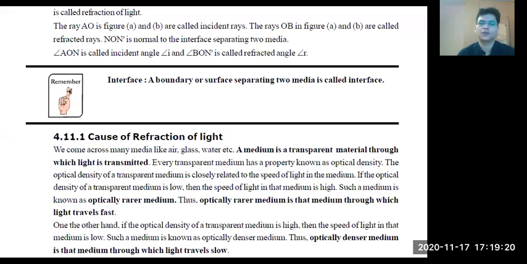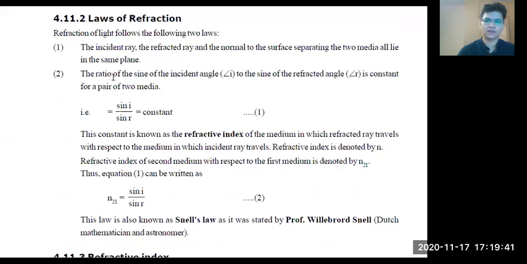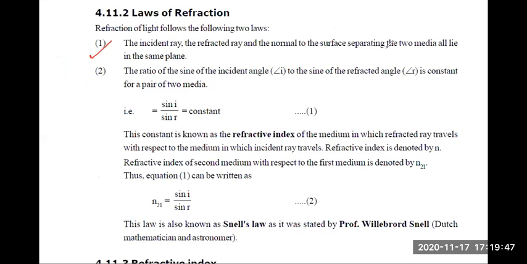Now, what do you think in refraction? Don't you think the same rule will hold true? Because when you talk about refraction, the incident ray, refracted ray, as well as the normal will be in the same plane, right? So that is your first law. The first law is the same. The incident ray, refracted ray, and normal to the surface separating the two media will all lie in the same plane.